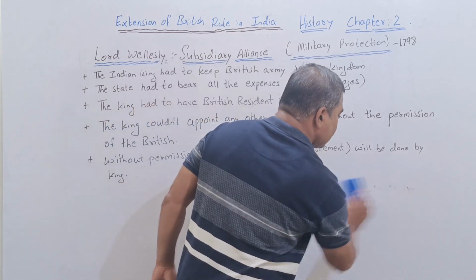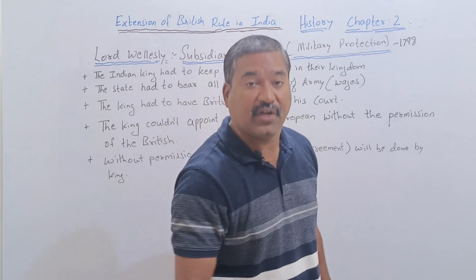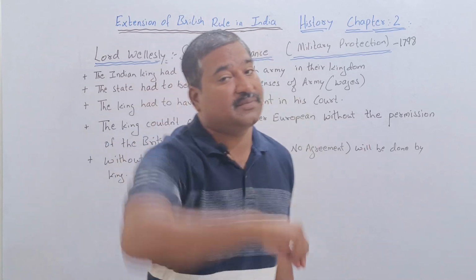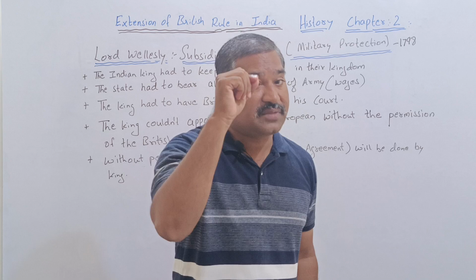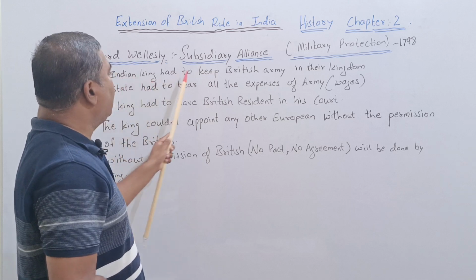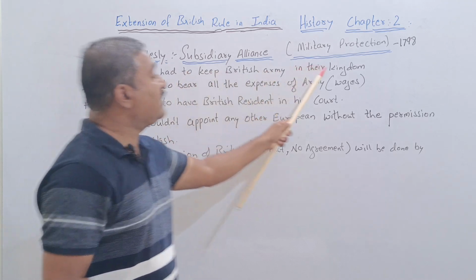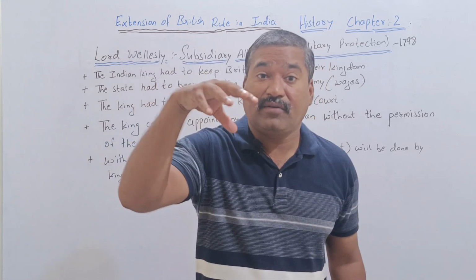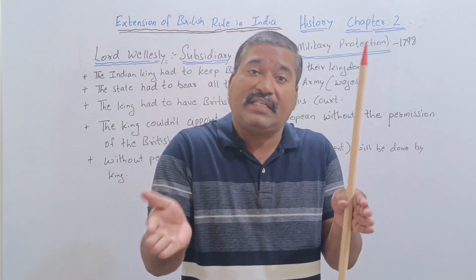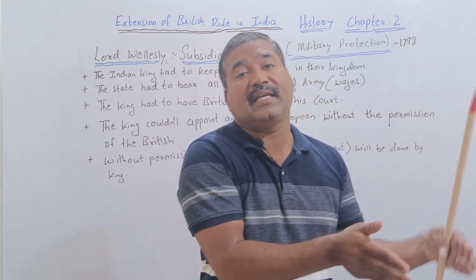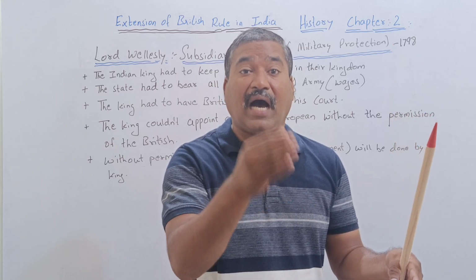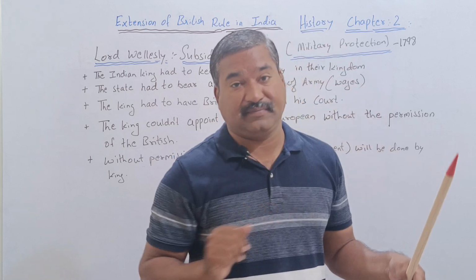Let us learn, dear students, the terms and conditions of this agreement. The one who accepts the subsidiary alliance, the one who signs the agreement, that Indian king, has to keep the British army in his kingdom. This itself shows that the British had directly entered into their territory. The purpose was that the British army would keep an eye on the movements of that king.